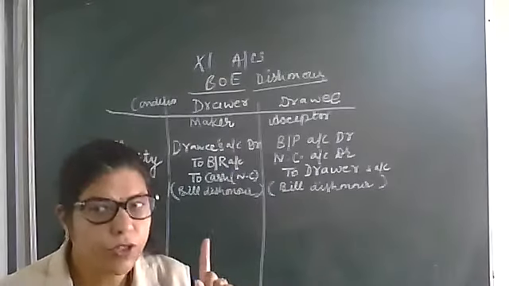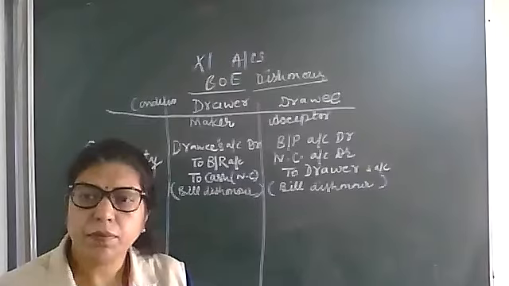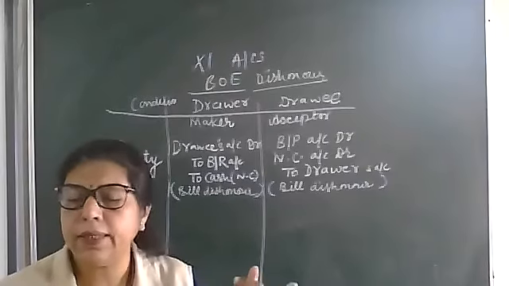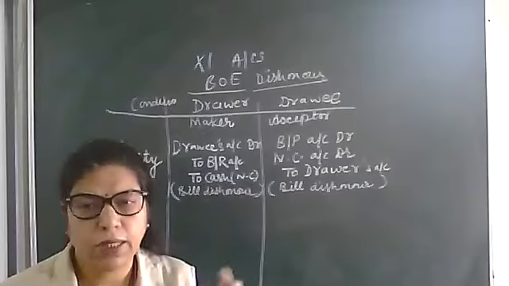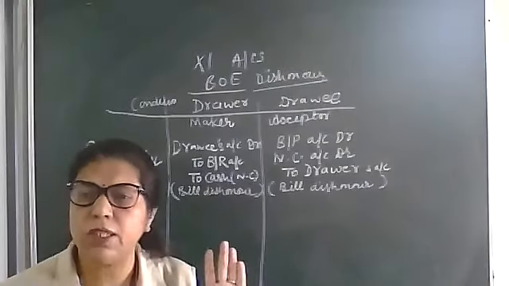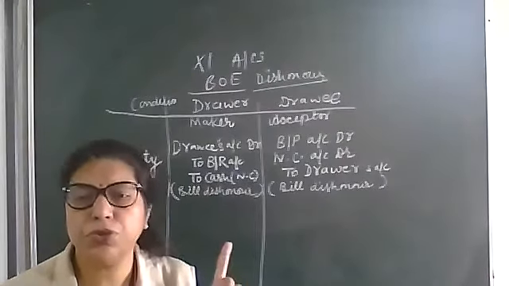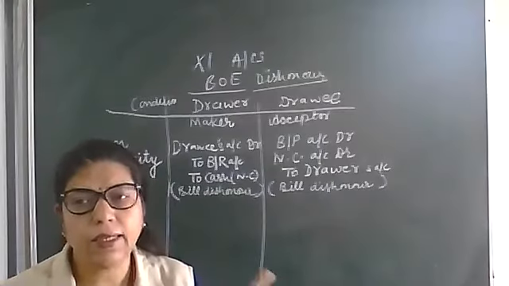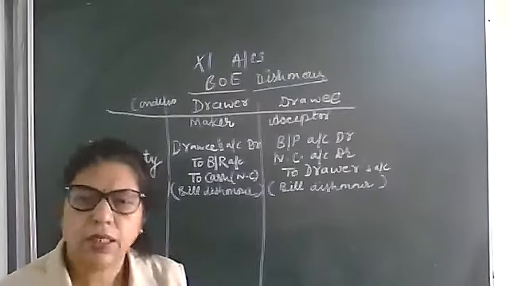Why? Because the drawee is the defaulter for not making the payment on the due date. That's why he will bear this loss, because that loss occurs due to the drawee only. He is the defaulter. Clear?